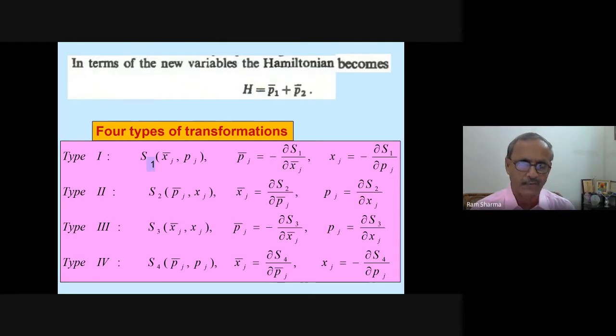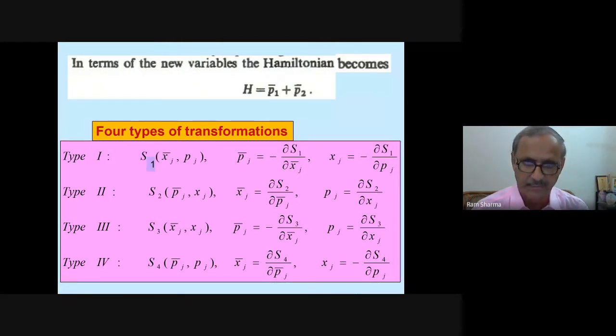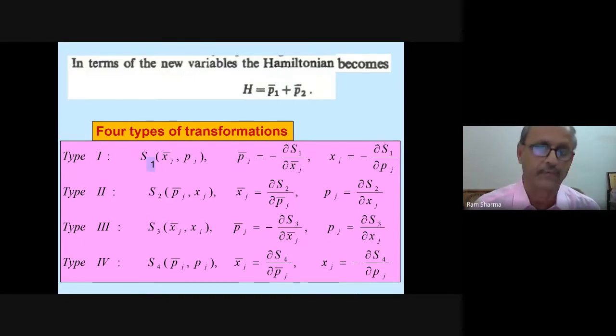Now there are 4 types of transformations: type 1, type 2, type 3, type 4. You can see there, pj bar and xj are involved, then xj bar and pj are involved, or pj bar and pj are involved, or xj bar and xj are involved. So all the different kinds of combinations, different kinds of canonical transformation can be used, depending upon the kind of problem one has. But as I told you, not every problem can be solved by this.